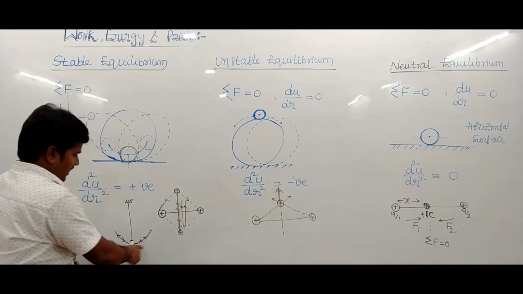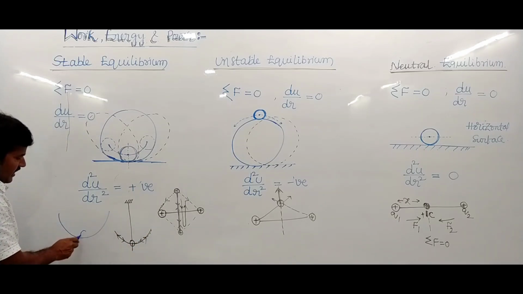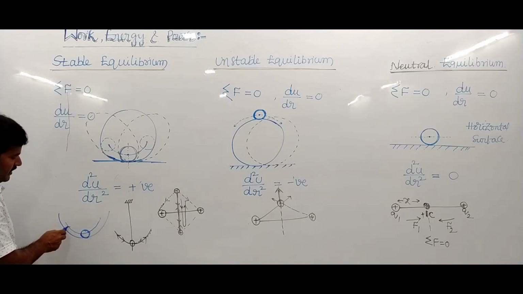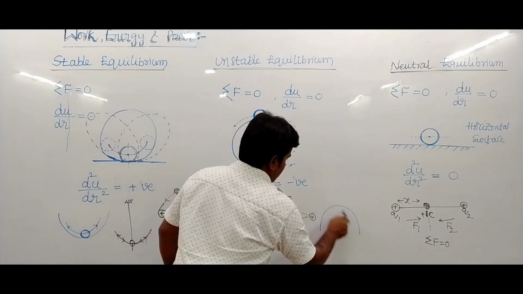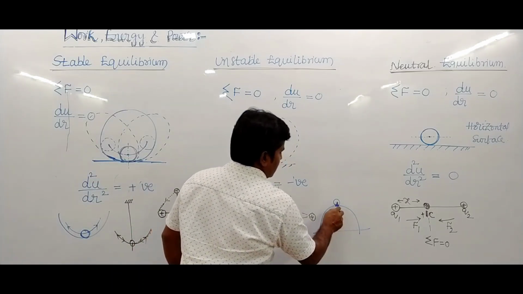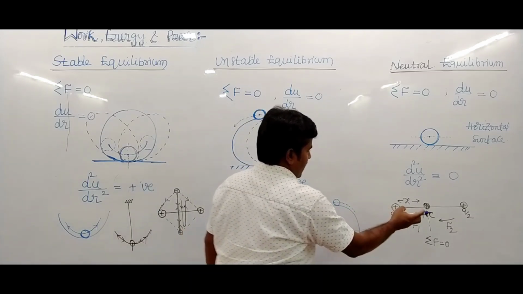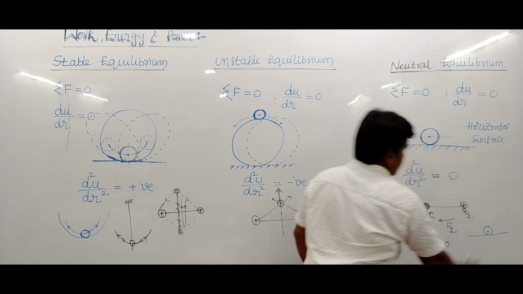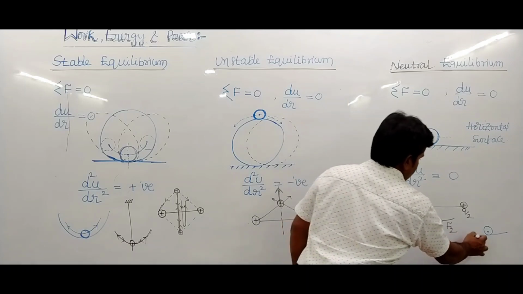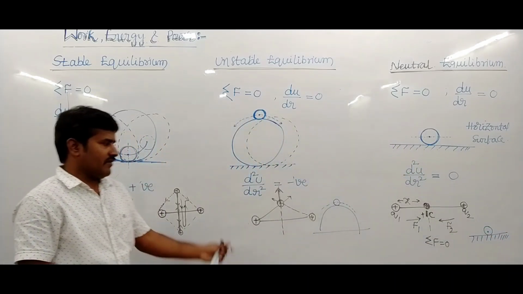For example, a sphere placed in a spherical bowl is stable equilibrium. One body placed on top of a spherical bowl is unstable equilibrium. One body placed on a plane horizontal surface is neutral equilibrium. These are the three types of equilibrium.